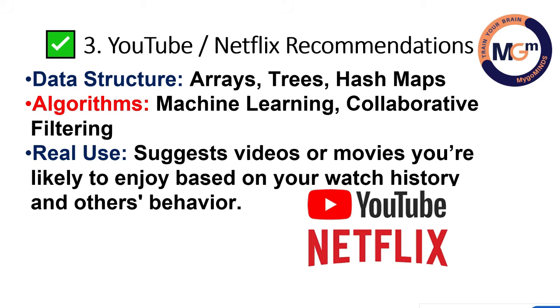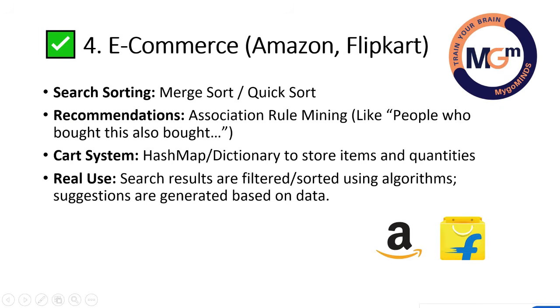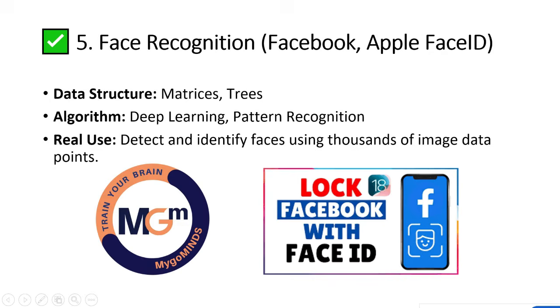So based on that, they ask that type of scenario in interviews too, if you go for top-level companies and other stuff. And coming to e-commerce, e-commerce means Amazon or Flipkart. In Amazon and Flipkart, you will search for products and filter the products. The products will be displayed in some sorted manner based on their price, their area, location. Is it clear? Then it also uses some sorting and searching algorithms like merge sort and quick sort. Is it clear? This all we will try to cover.